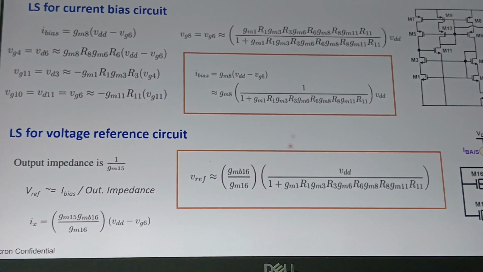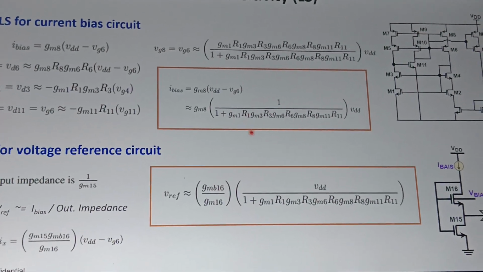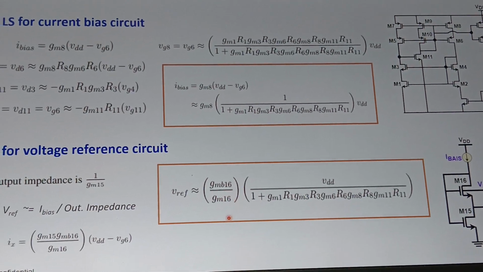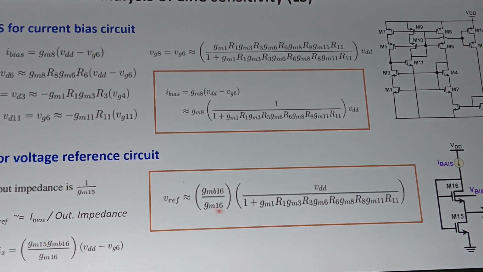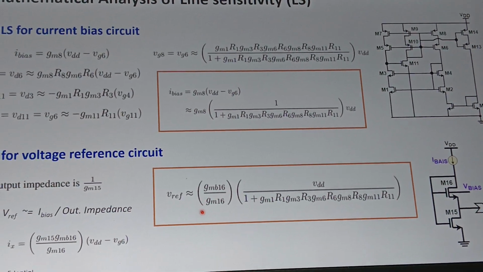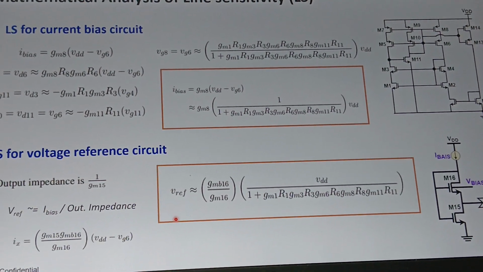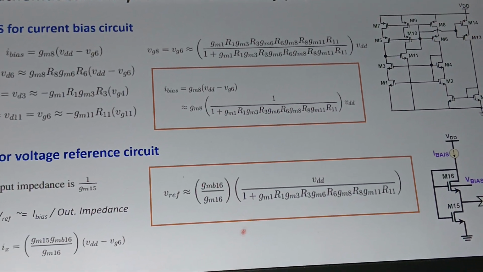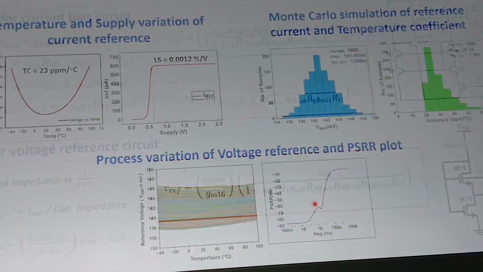So whatever line sensitivity we get for I bias, we will get an improved version for Vref, because we are getting gm16 in the denominator as well. This time the denominator is more dominant compared to the Iref generator, right? So the overall line sensitivity that we are getting for this reference voltage is a good number.